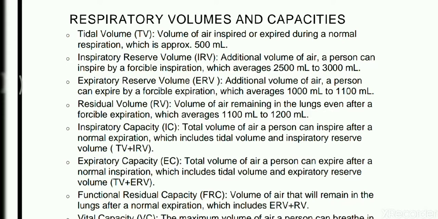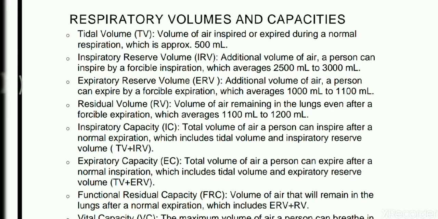So what is inspiratory reserve volume, IRV? It is the additional volume of air a person can inspire by a forcible inspiration, which averages 2500 to 3000 ml. And expiratory reserve volume, ERV, is the additional volume of air a person can expire. The main difference between IRV and ERV is that both are forcible, but for IRV a person inspires and for ERV a person expires. So it is much less than the IRV value, that is 1000 ml to 1100 ml.